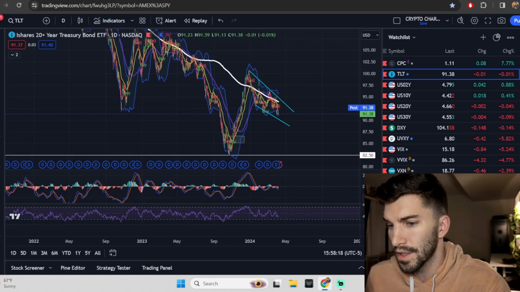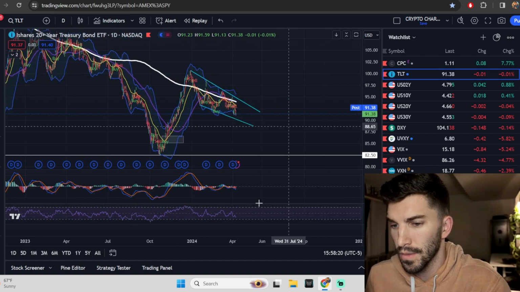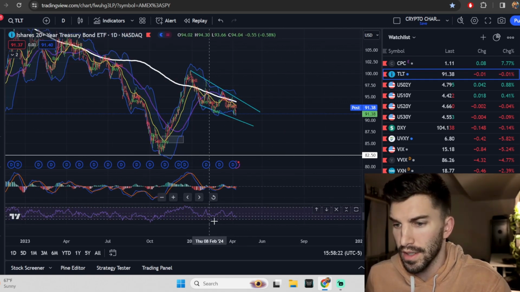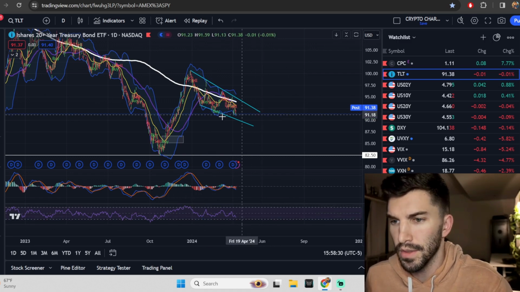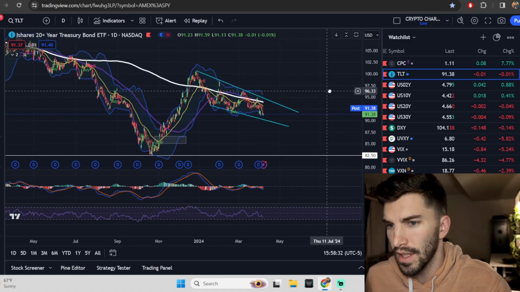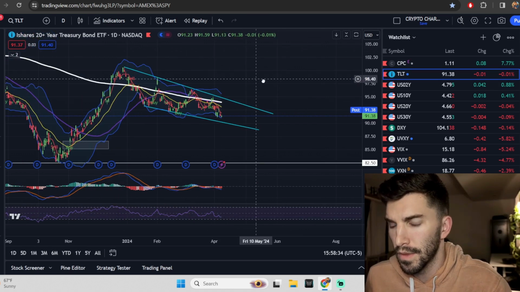The daily is actually showing it has potential divergences as well. We're seeing the RSI start to coil up, right? We see these bumps, but it's starting to look almost like its own little triangle down in here that looks like it's about to break one way or the other. So we want to pay attention to this, because if TLT is going up, what could be the recipe for disaster here?